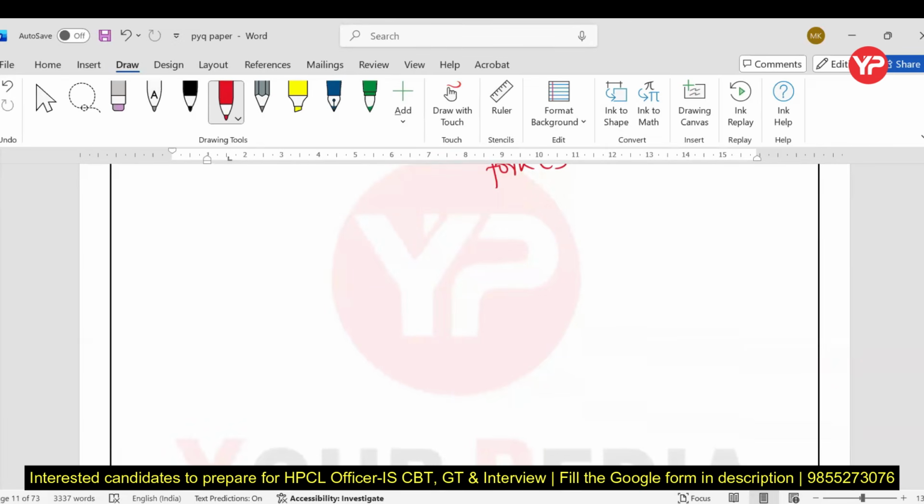CUI is character user interface. GUI is graphical user interface, my dear students.